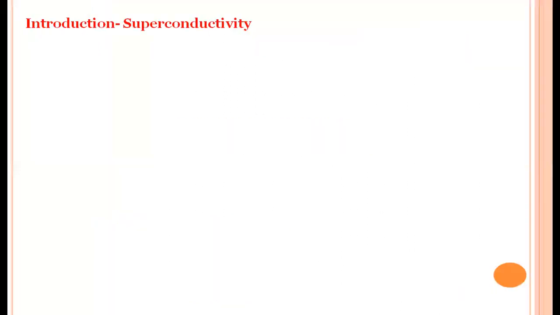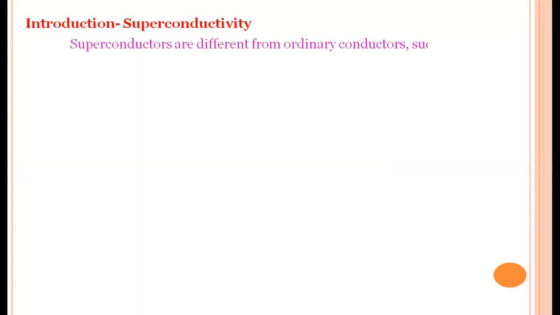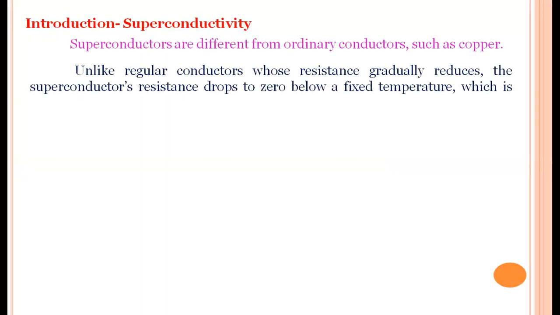Now, what is superconductivity? Superconductivity is something different from ordinary conductors. The resistance drops to zero below a very low temperature. This temperature is called the critical temperature. It means that when the temperature of the material decreases below a certain temperature, its resistance drops to zero. This phenomenon is called superconductivity, and materials whose resistance drops to zero are called superconductors.